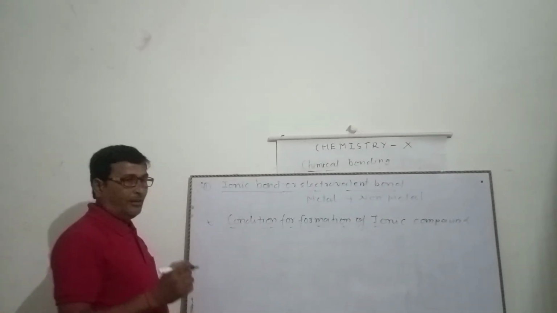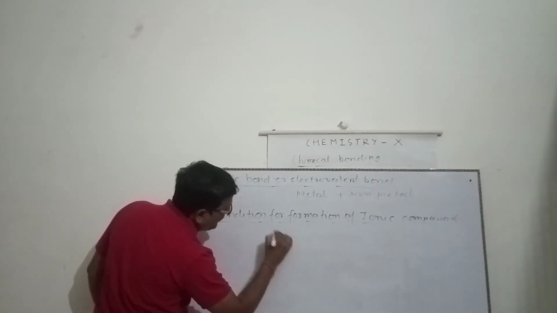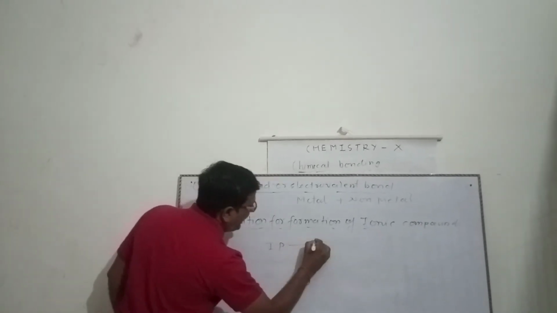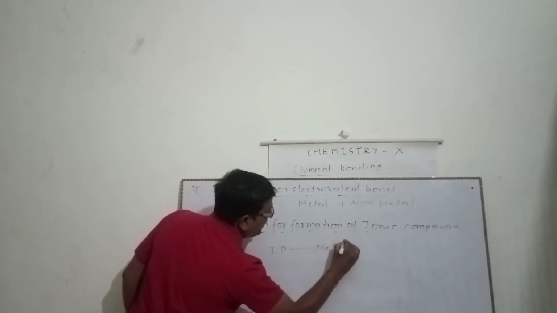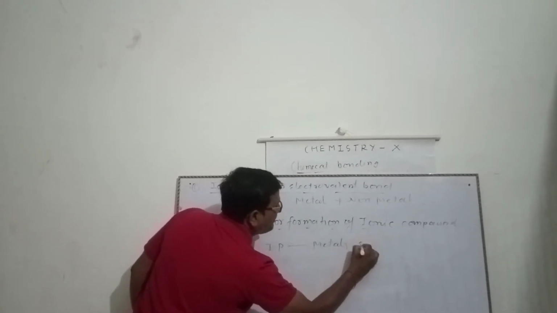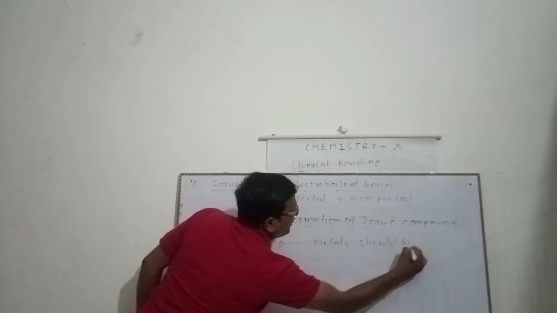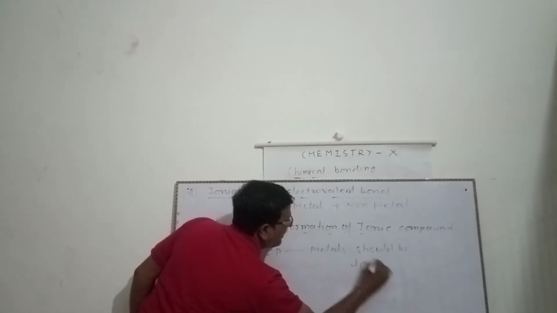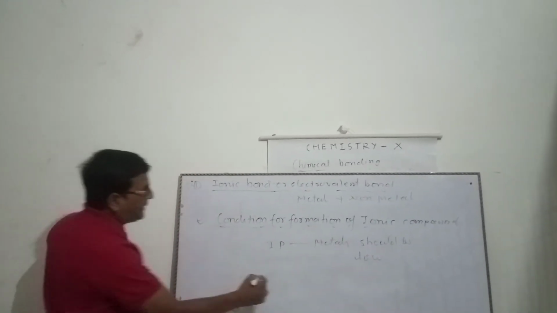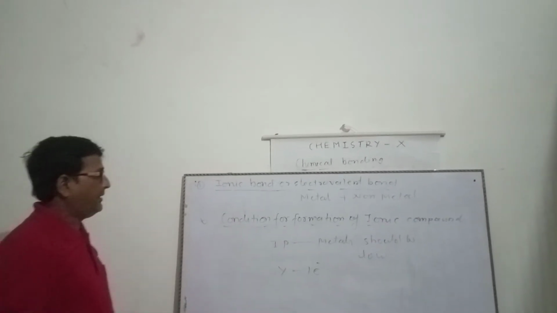In that, we know that the ionization potential of metals should be low. Why? Because metal can easily lose the electron and form cations.